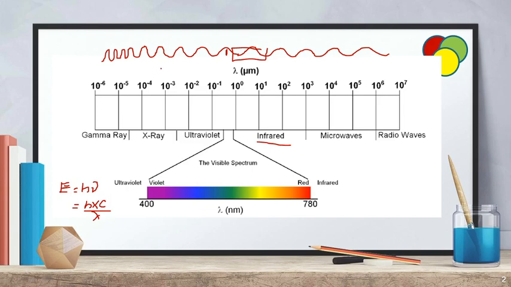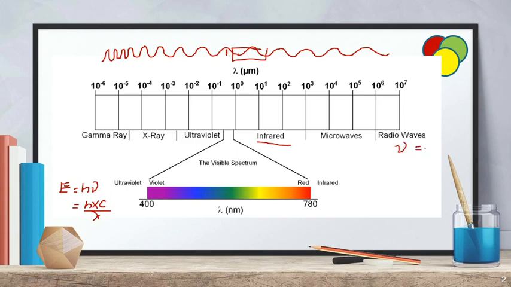The number of waves that take place in 1 centimeter is said to be the frequency, not the wavelength. So what is frequency? Frequency is given by the symbol nu.